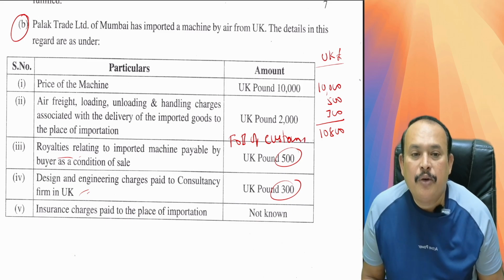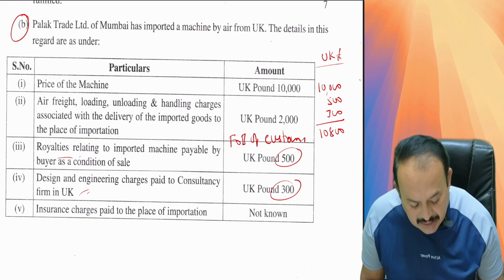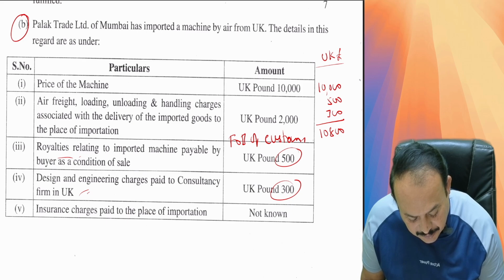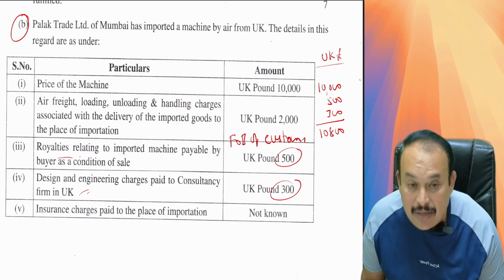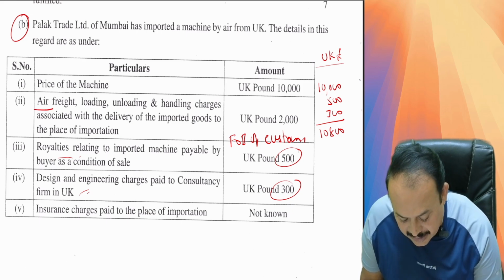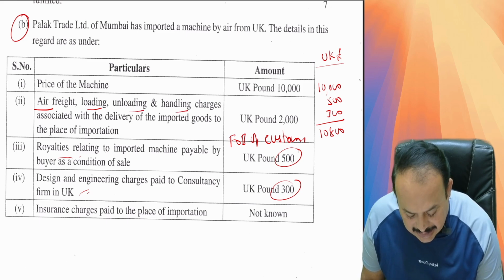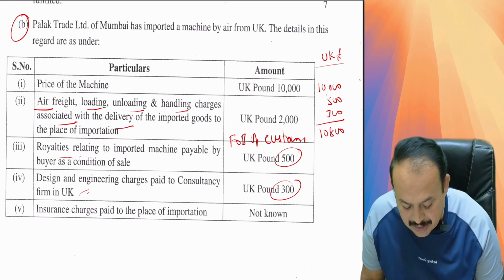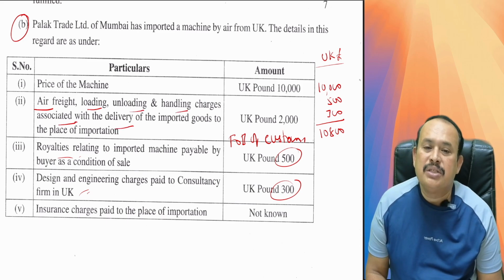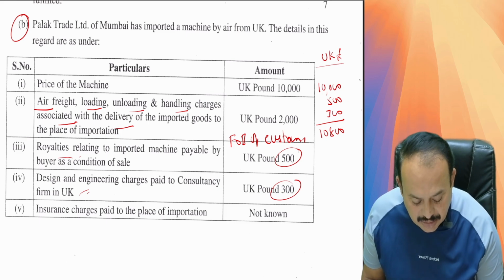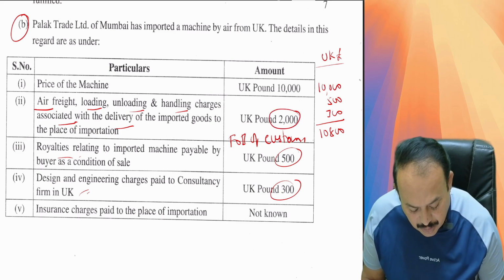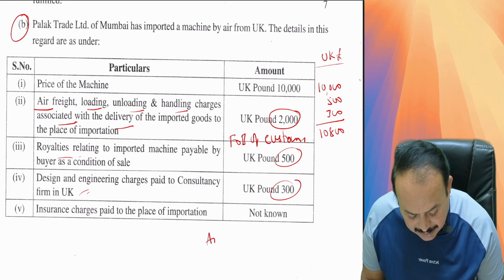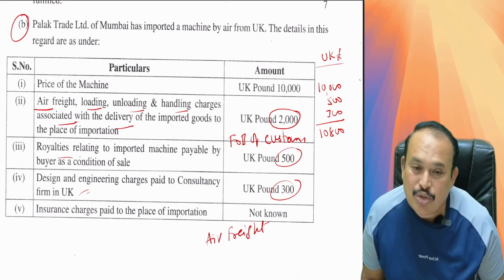customs. FOB of customs. Then add to that, we have to add here the air freight. They gave air freight, loading, unloading, handling charges associated with the delivery of the imported goods to the place of importation 2,000 UK pounds. Now here, when you add air freight, that should not go beyond 20%.